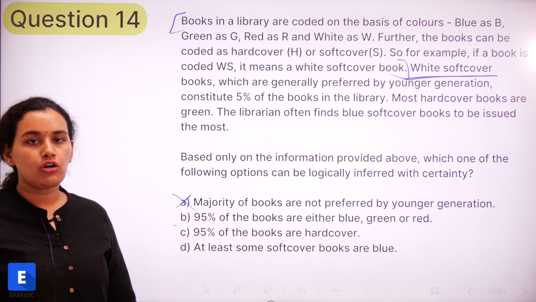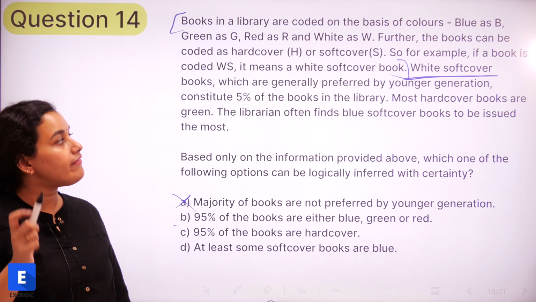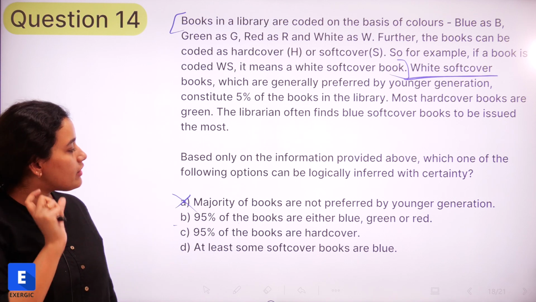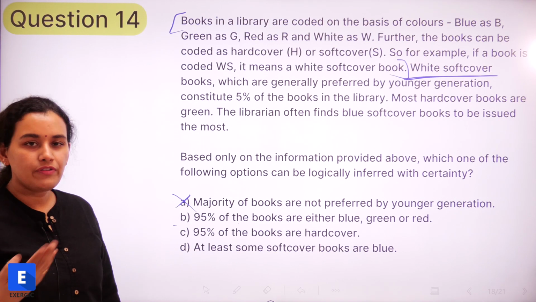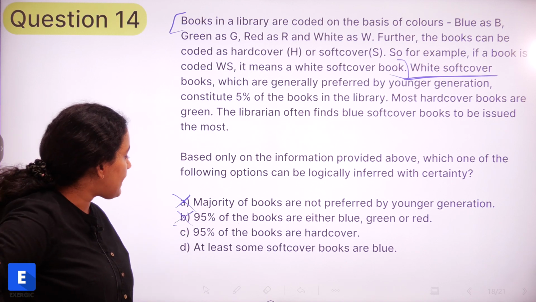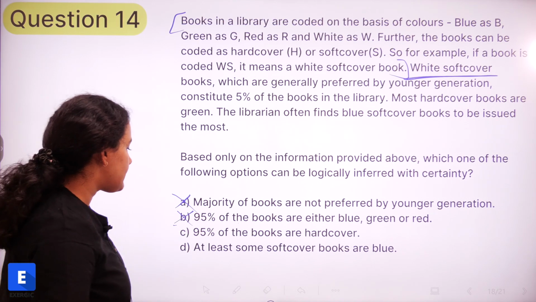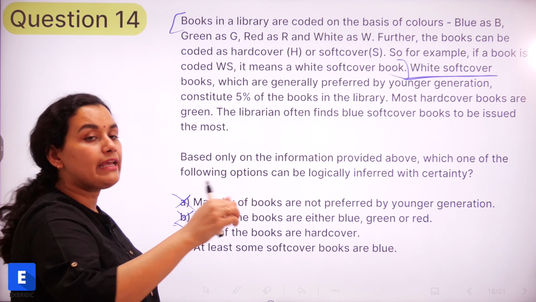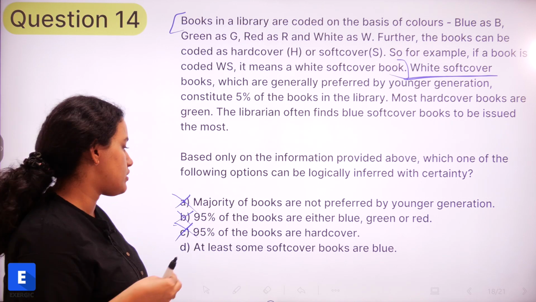Only white books constituting 5% has not been given. We have another condition, white softcover, right? So white softcover books are 5%. So we can't really conclude because there can be hardcover books also. 95% of the books are hardcover. Again, we can't conclude this because we have been given information only about a specific type, white softcover.